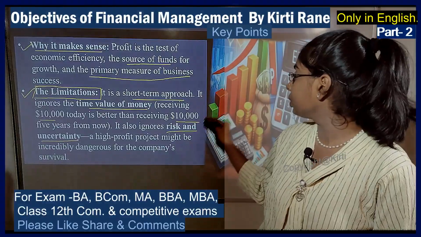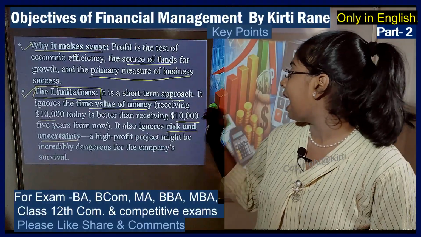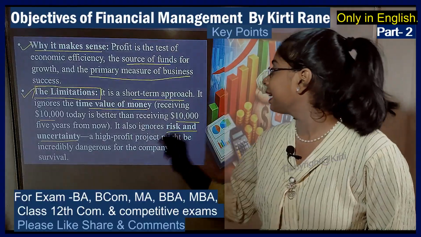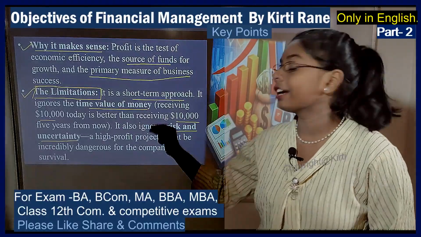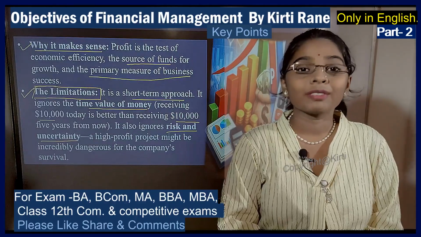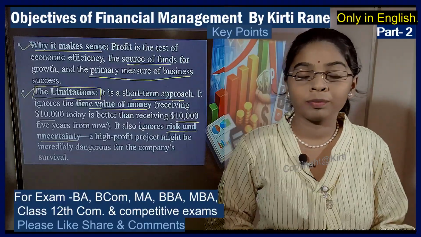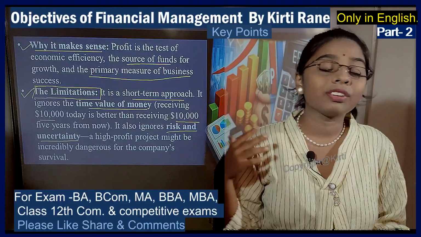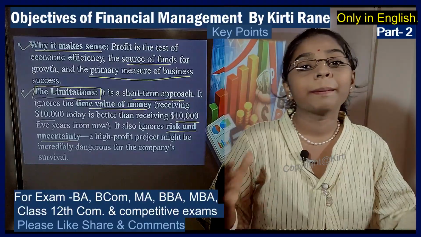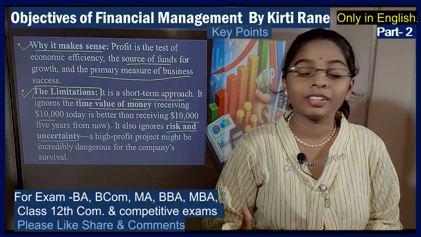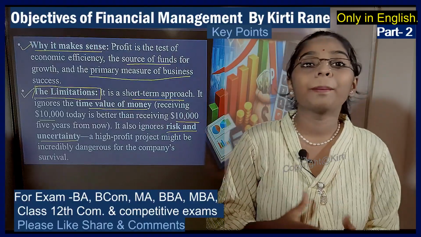Now, it also ignores risk and uncertainty. A high profit project might be incredibly dangerous for a company's survival. We say that without taking risk, you cannot generate profit or achieve success. But similarly, if you get a high profit project that may pose a danger for a company's survival, you might not take it.